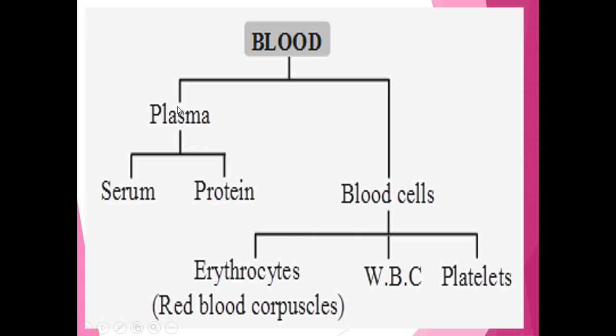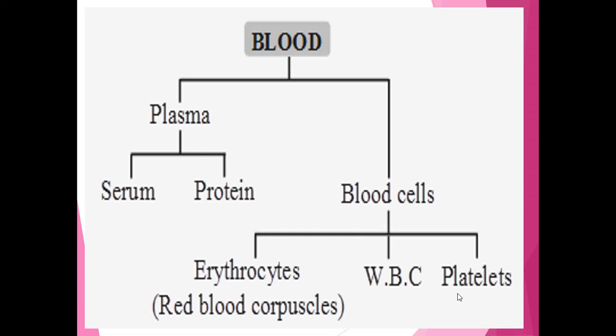So the components of blood are plasma and blood cells. In plasma there are two parts, serum and protein. Blood cells are divided into three types: erythrocytes, WBC and platelets. Erythrocytes are also called red blood corpuscles, WBC is also called leukocytes, and the third type is platelets.